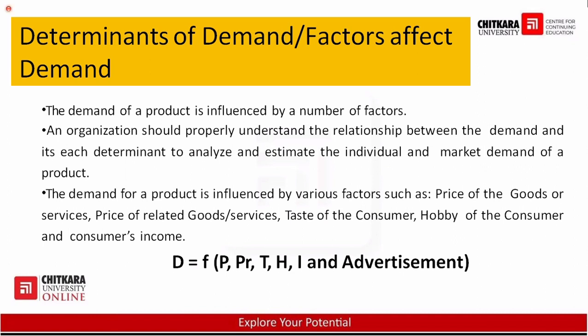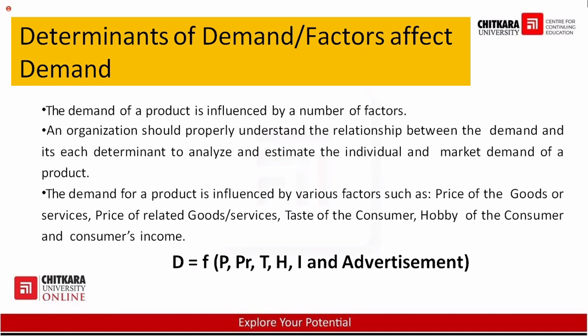The price of the product, P means price of the product, PR means price of related product. It can be a substitute or complementary product. T means taste, H means habit, I means income, advertisement. And apart from that, there are still many factors, your culture, your present conditions. There are multiple factors which affect the demand of a product. But here we have mentioned 4 to 5 factors, but I'll not say that these are the only factors. There are multiple factors apart from them which affect the demand of a product.